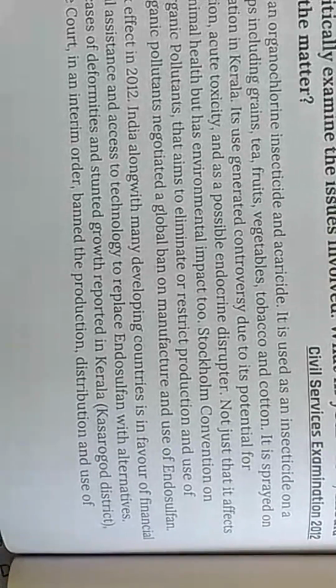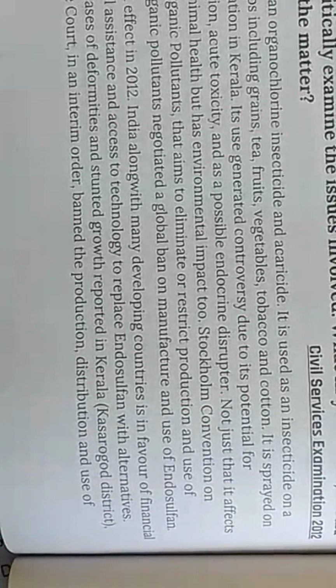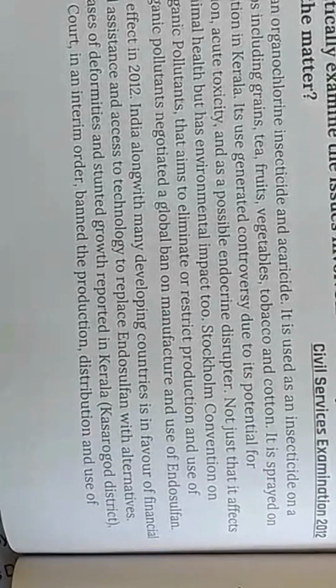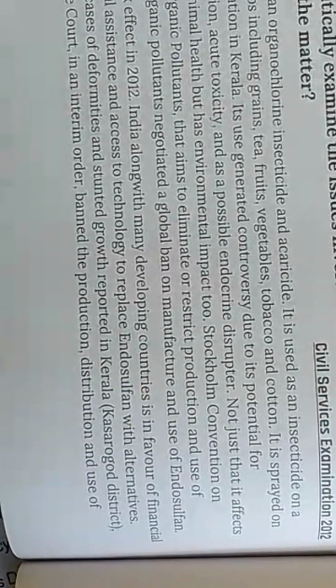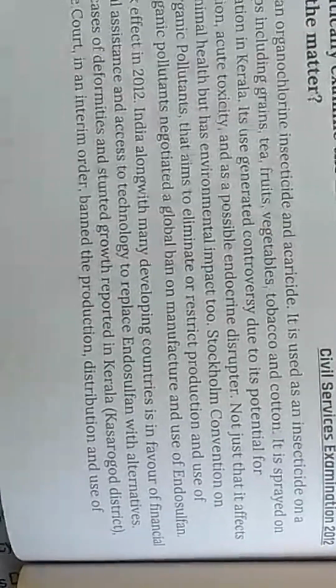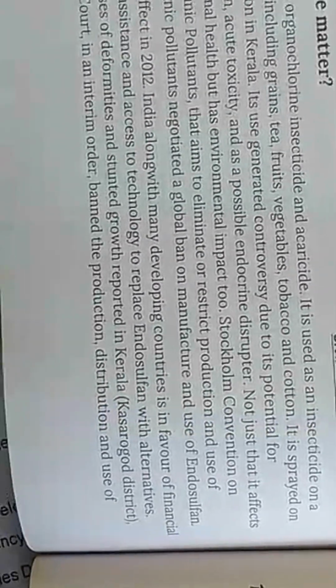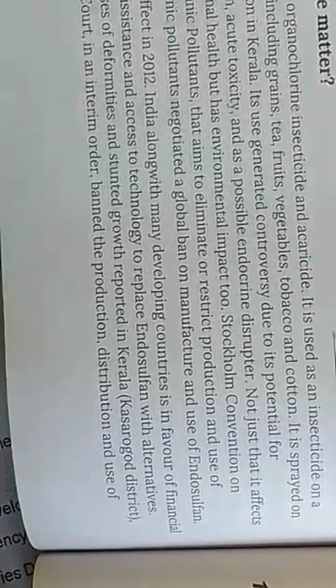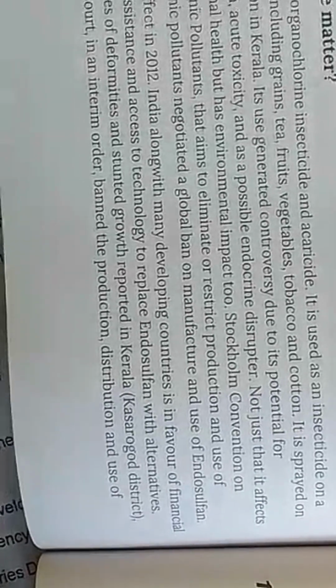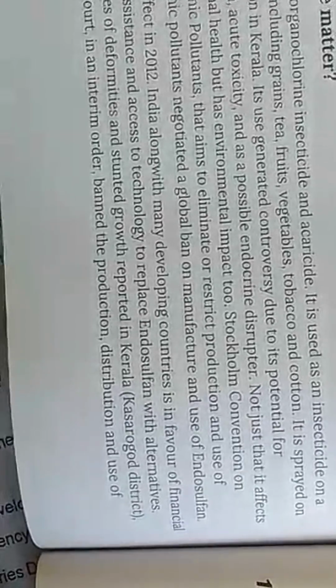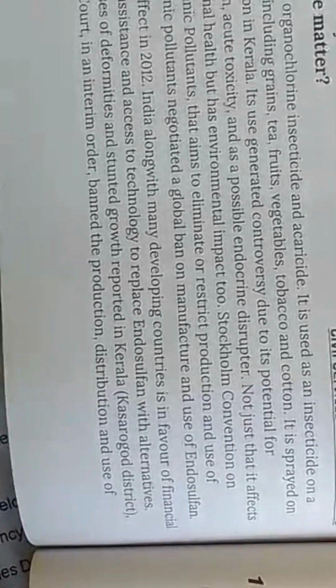Endosulfan is used as an insecticide on grains, tea, tobacco, vegetables, and fruit. It is spread on the cashew plantations in Kerala. It has generated controversy due to the potential for bioaccumulation, acute toxicity, and a possible endocrine disruptor.